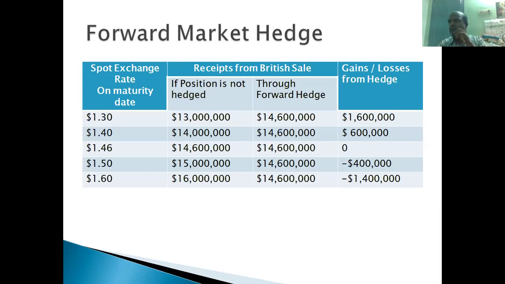There are no third parties involved. There's no government involved. No government bodies involved. But 2 parties directly create a contract, right? When the contract is created, no guarantee of execution is there. So parties may default in this. That is a drawback in the forward market, right? Parties may default in this. So that is a drawback in forward market hedging. To overcome this drawback, right?